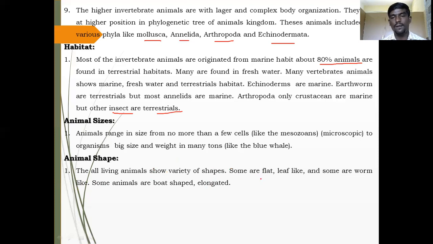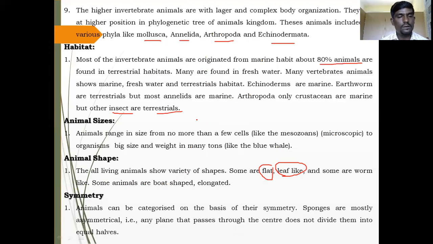If you want flat animals, you always look towards the phylum Platyhelminthes. All members of Platyhelminthes are flat. If you want leaf-like, you can visit the Porifera. Some are worm-like, that is phylum Annelida. Some are boat-like and elongated, so you can choose Arthropoda and Echinodermata. These are the phyla. According to their shape, they show a number of varieties.